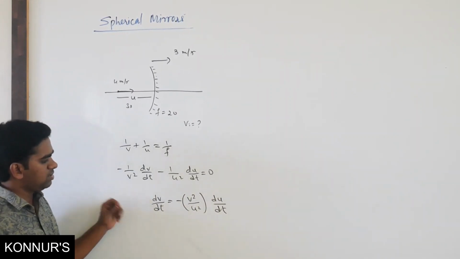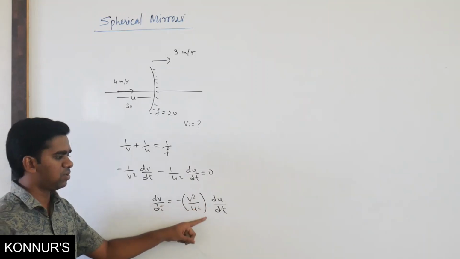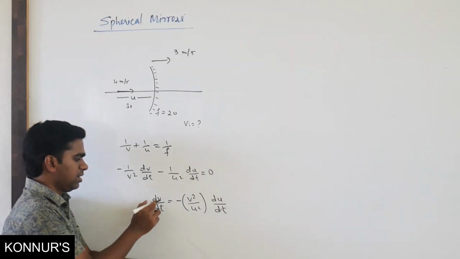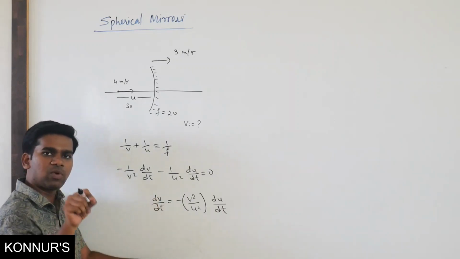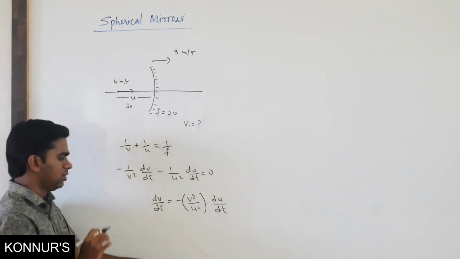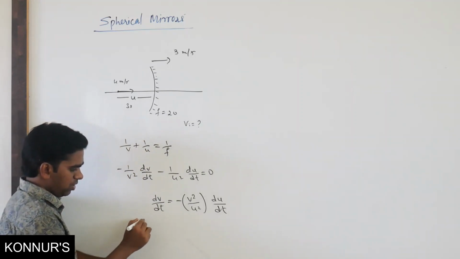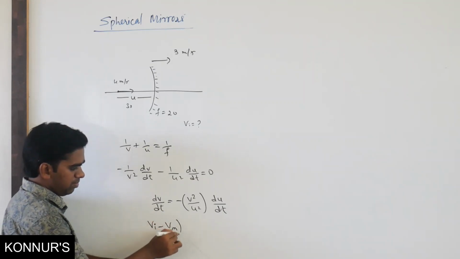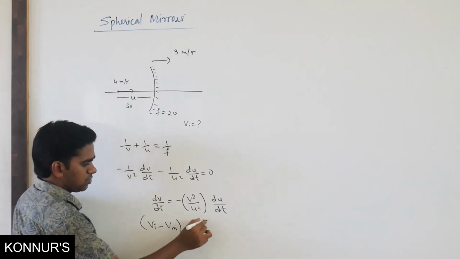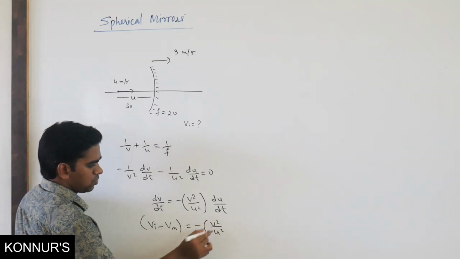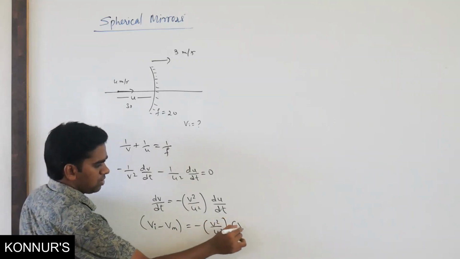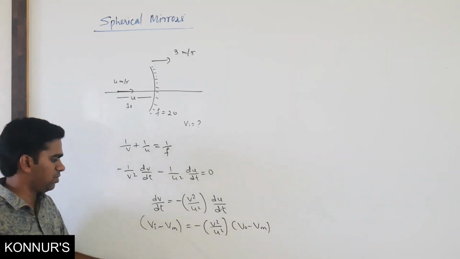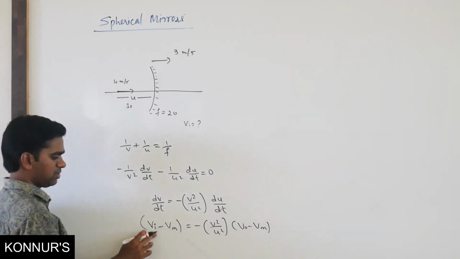Remember, dv by dt is the velocity of image and du by dt is the velocity of object if the mirror is not moving. If the mirror is also moving, this dv by dt is the relative velocity of the image with respect to the mirror. So we can write: velocity of image minus velocity of mirror equals minus v square by u square into velocity of object minus velocity of mirror. This is the formula you can use to find the velocity of image.